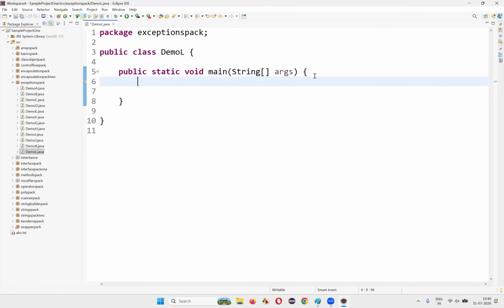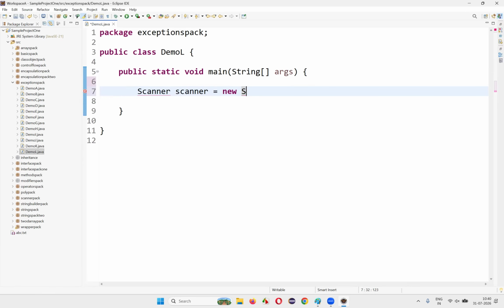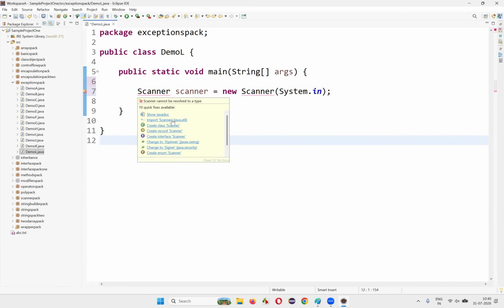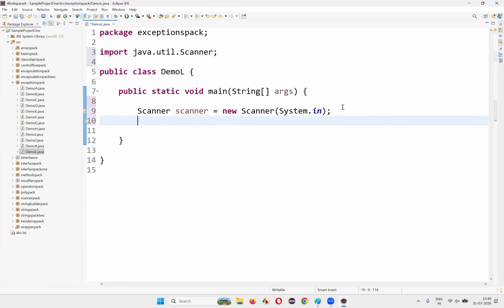And here, I'm going to write the code. First I'll write: Scanner scanner = new Scanner(System.in). Now hover the mouse on this Scanner and import it from the java.util package. Now here I'll write a print statement asking the user to enter the first number.